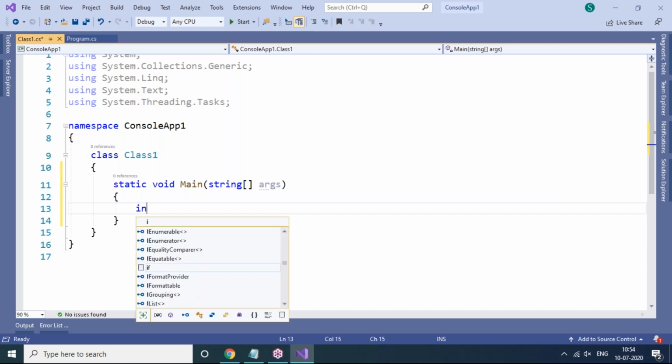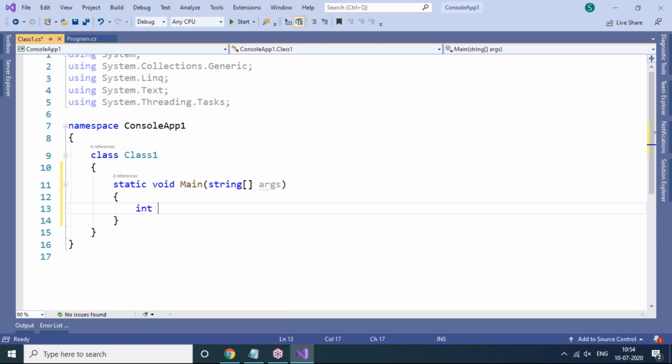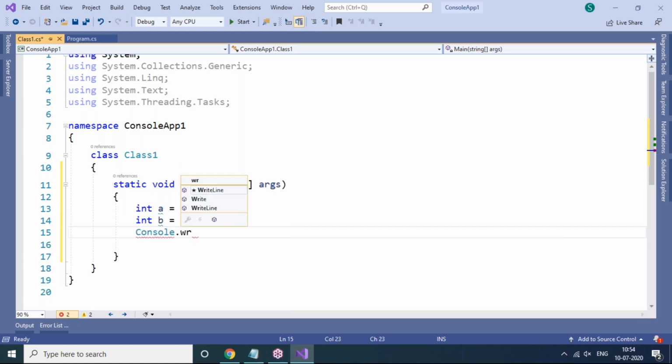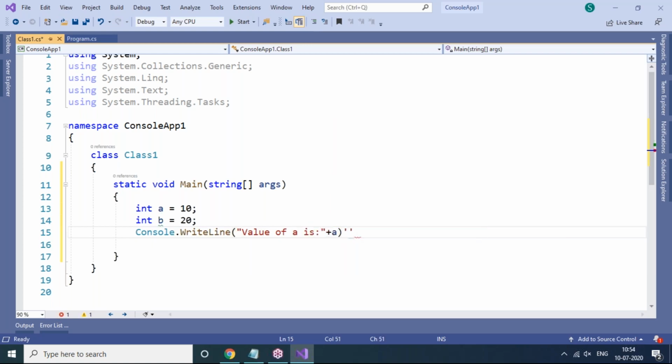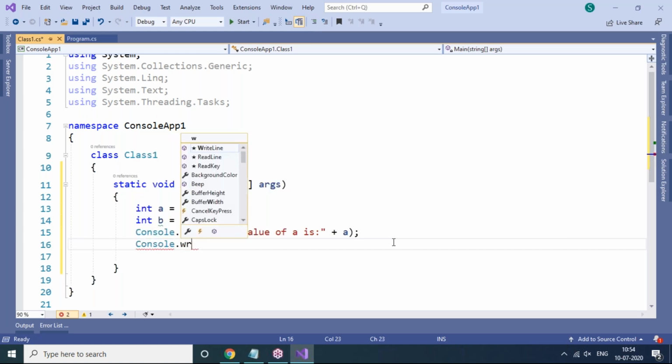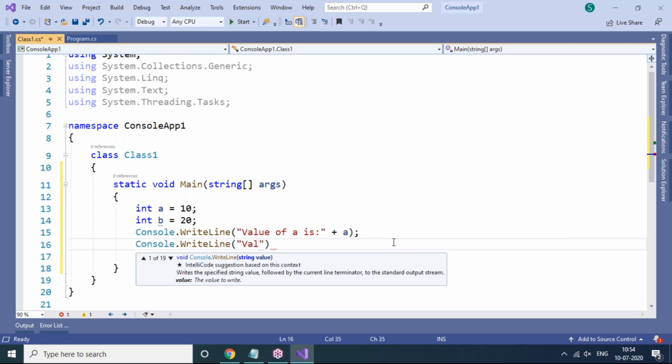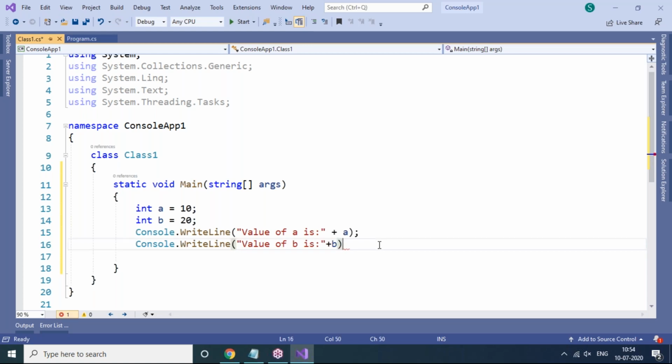And now, just for showing a variation, int a equals 10, this is the variable data type, variable and value I'm assigning, and int b equals 20, and these two values I want to display in my console window. So Console.WriteLine, just my description, value of a is, and plus is concatenation, meaning adding variable data to the statement. Next, I'm taking Console.WriteLine, value of b is, now plus b.